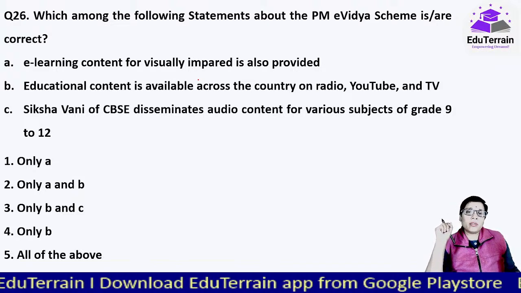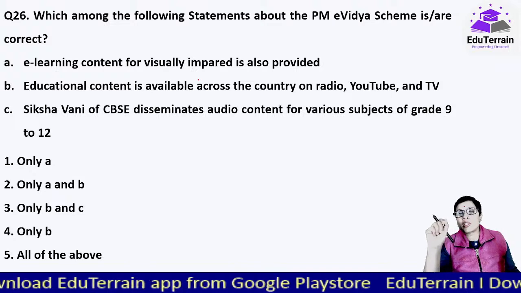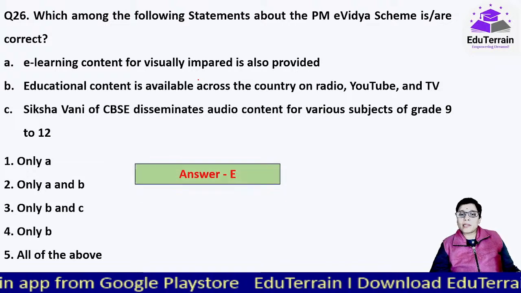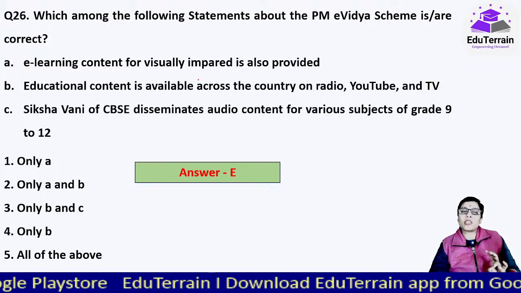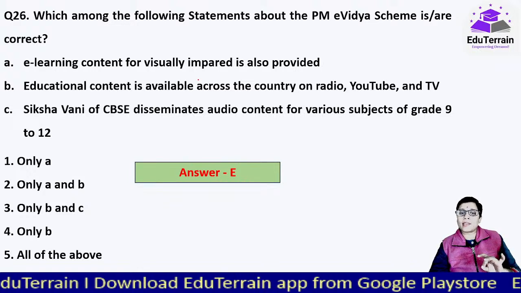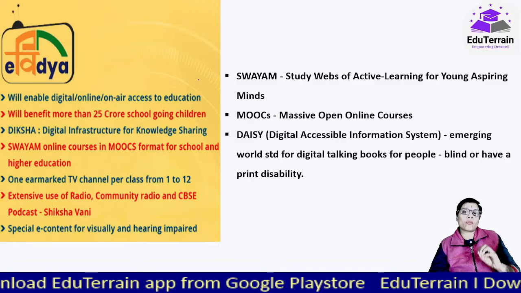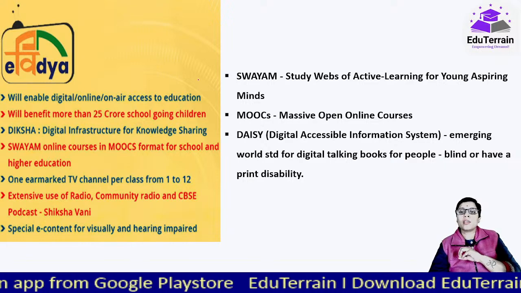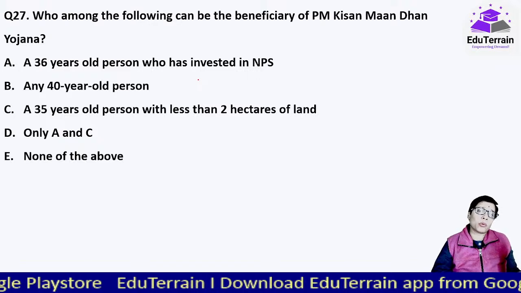So whenever you're studying about any scheme, please be very careful about its features, whatever I have highlighted, those 5 points. Please focus on that thoroughly. Here in this case, all of these are true. That is, e-learning content for visually impaired is also provided. Educational content is available across the country on radio, YouTube and TV. Shiksha Vani of CBSE disseminates audio content for various subjects of grades 9 to 12. Through various platforms like SWAYAM, MOOCs, DAISY, a digital accessible information system, especially for those who are blind or have some print disability. All these are under this E-Vidya program only.